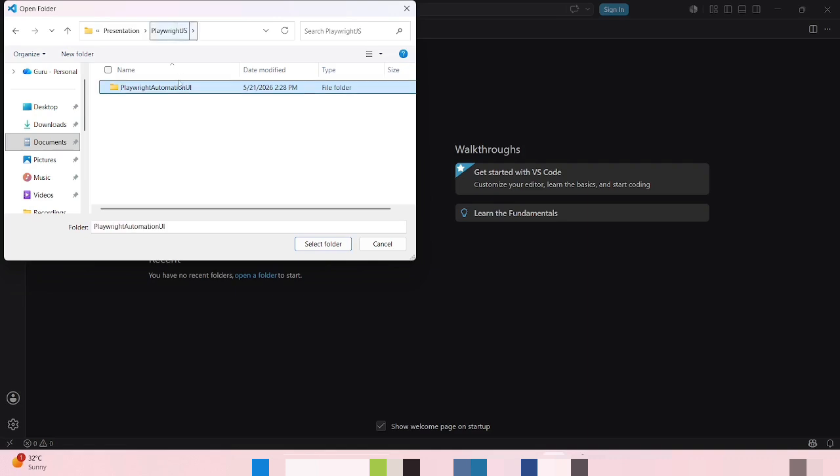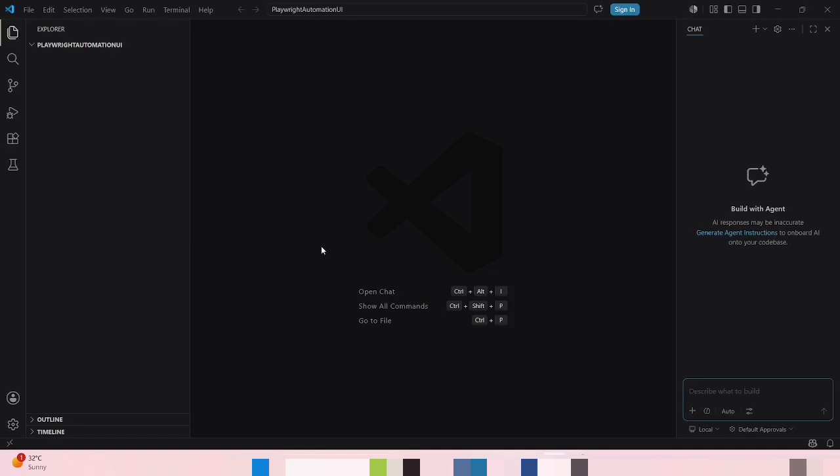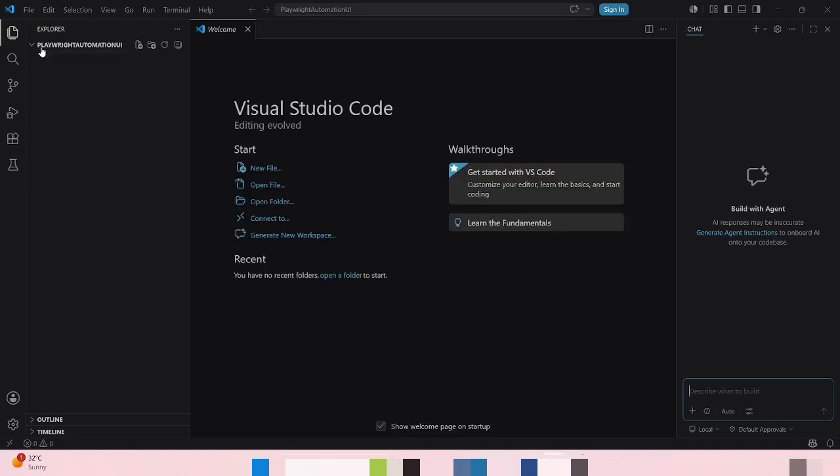You can give it a nice name, then select folder. This is just an empty folder, inside there is nothing. So what we will do, we will install Playwright in this folder.